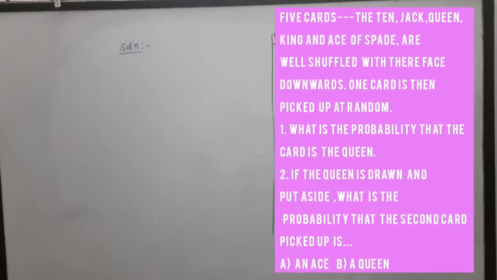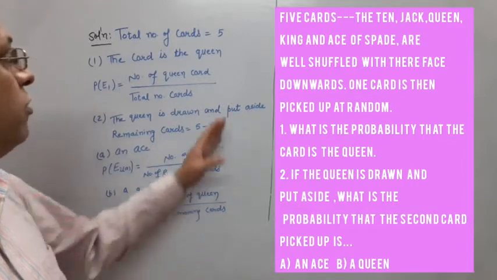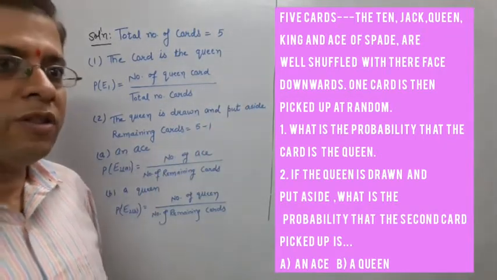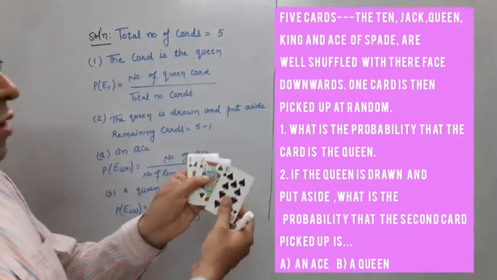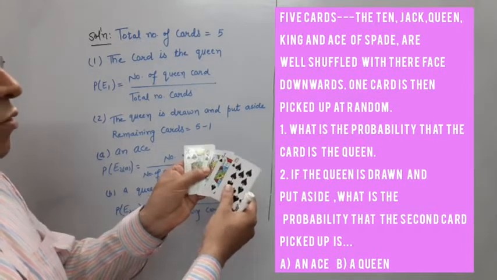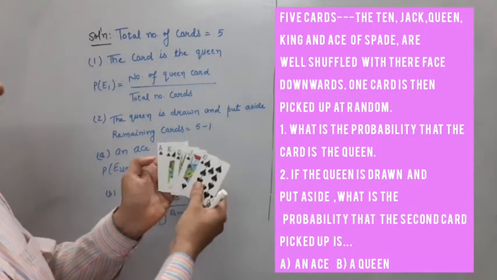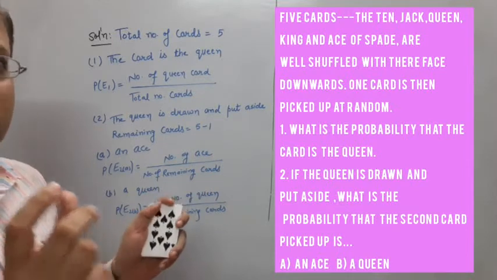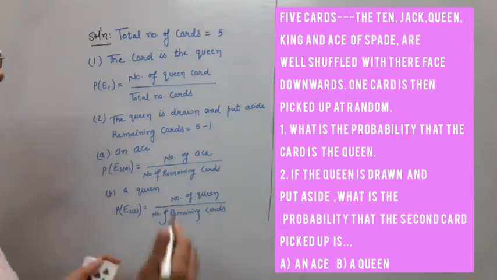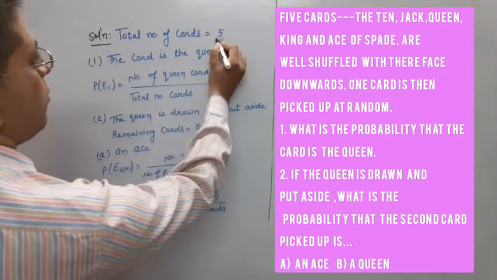Second part: if the Queen is drawn and put aside, what is the probability that the second card picked up, A part an Ace, and B part a Queen? According to the question, just to see how many cards with us. See, 10, Jack, Queen, King and Ace. Total these 5 cards with us. Total number of cards are 5.